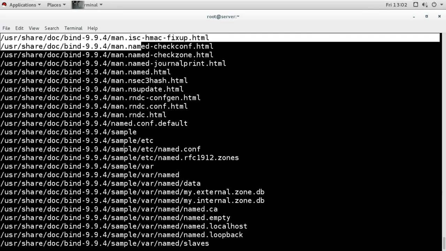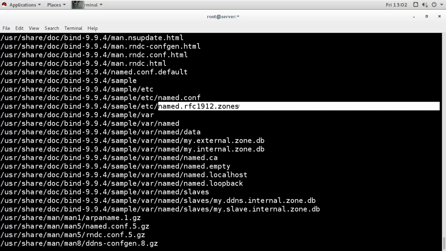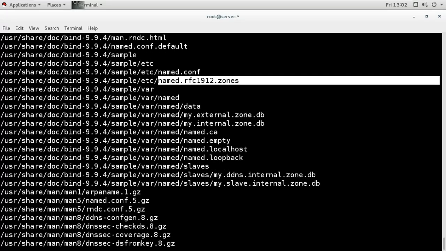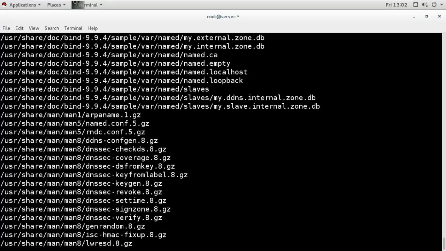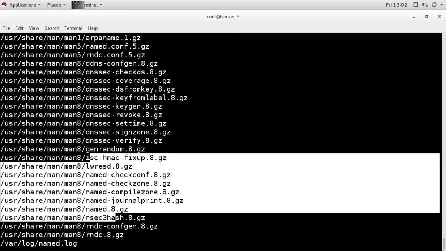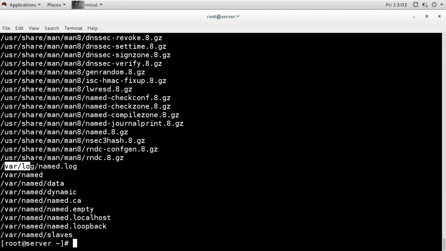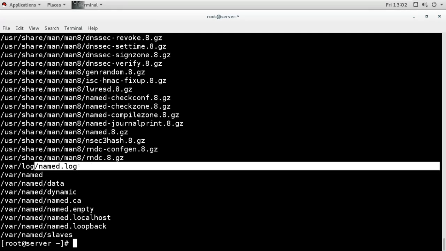We have some sample files here. We have a configuration sample file. We have the default zone configuration sample file. We have other sample files. Then we have man pages of these commands and configuration files. Then we have a separate log for this DNS server under the var log directory, named.log. So this is the separate log we have for the DNS server.